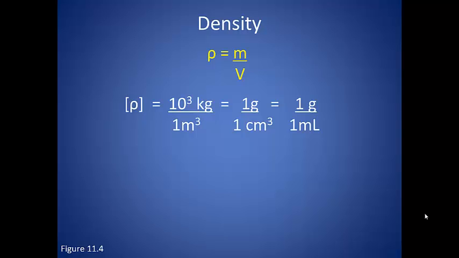1 gram per cubic centimeter is equivalent to 1 gram per milliliter, since 1 cubic centimeter is equal in volume to 1 milliliter. Both of these would be equivalent to 10^3 kilograms per meter cubed. So all of those units are the same.